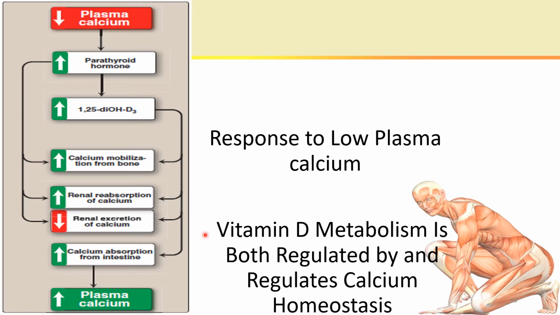In other words, vitamin D metabolism is regulated by calcium, and it also regulates calcium homeostasis. So both are involved with each other. Vitamin D is increased in response to hypocalcemia, and increased vitamin D synthesis increases the serum or plasma calcium level.